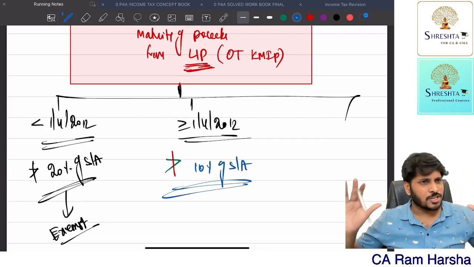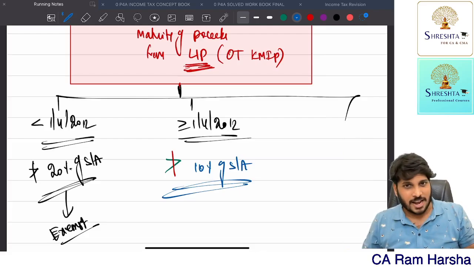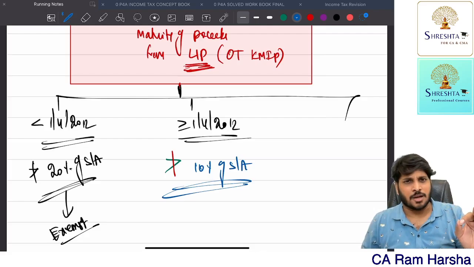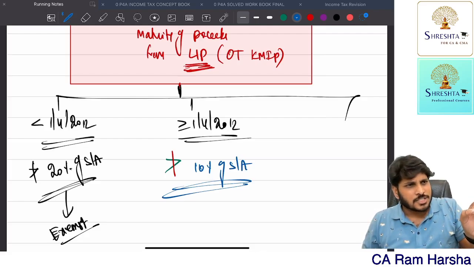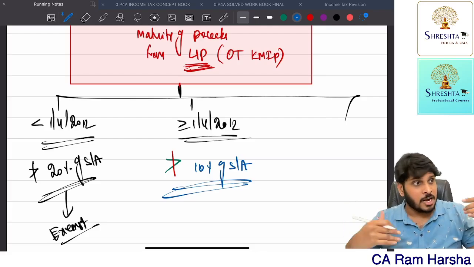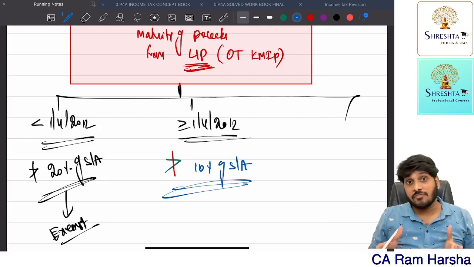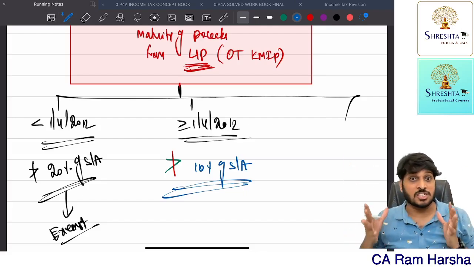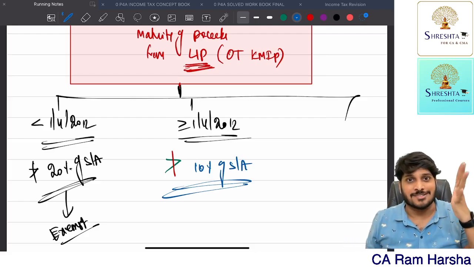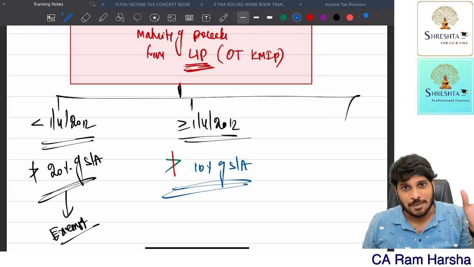Suppose I have taken an insurance policy today, in 2023. Every year I have to pay premium. Sum assured is 1 crore. I have to pay premium of just 1 lakh rupees yearly, which is less than 10% of the sum assured. Every year I am paying 1 lakh only as premium, for 10 years. After that I received a maturity amount, a lump sum. Now what is the tax consequence of this? Fully exempt. Why? The premium paid by you does not exceed 10%.